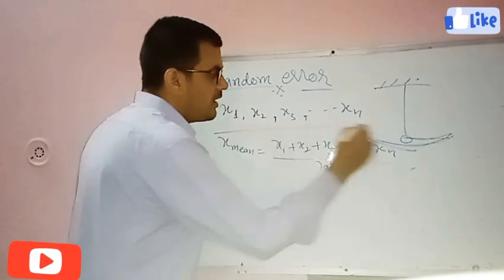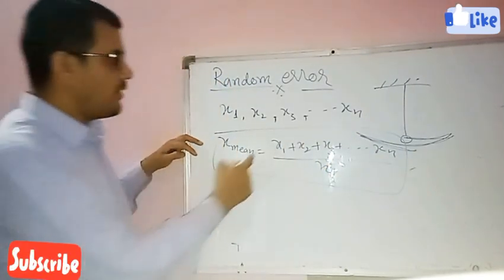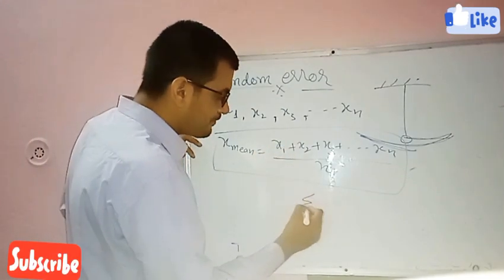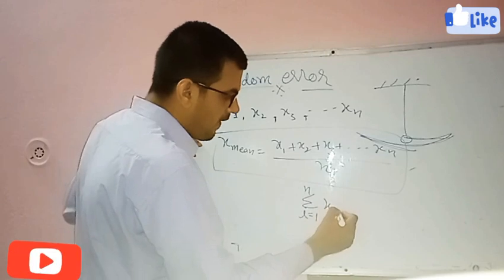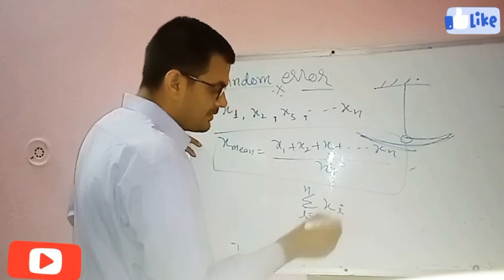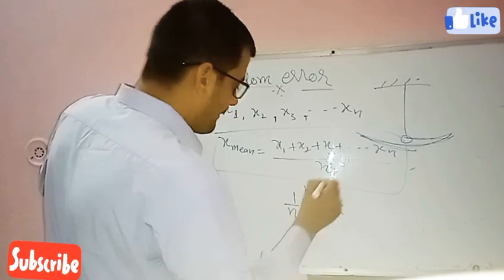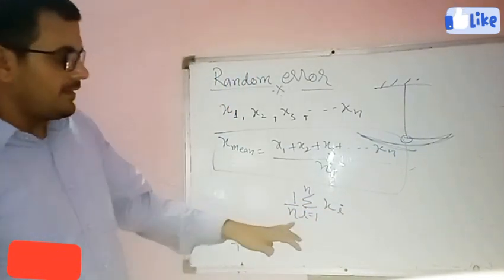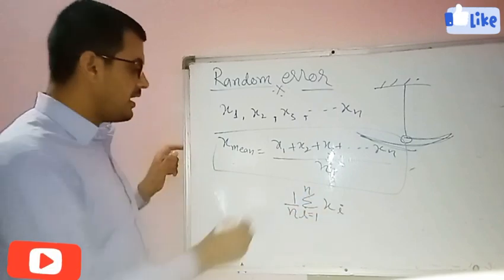So this is the method to find the mean. How can we write it in short? 1 upon n, summation i equal to 1 to n of xi. This is the mean.